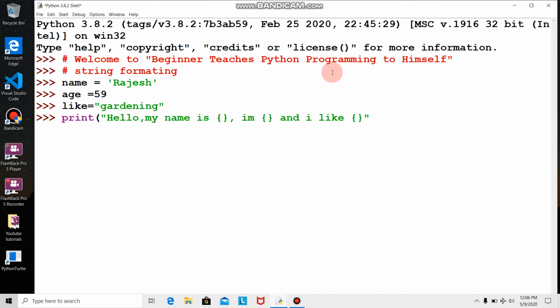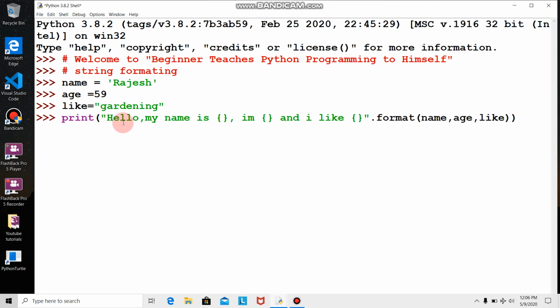And I'll put dot format in the bracket: name, age, like, close the bracket. So what is this formatting?